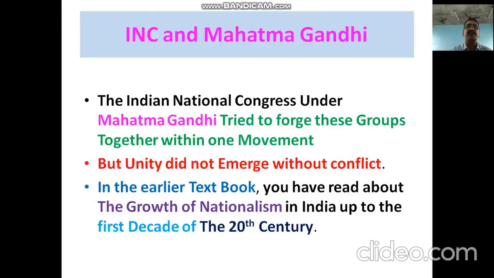And then in such a situation, the Indian National Congress, INC, organized all the peoples systematically and removed all the differences, different opinions, different communities, castes, and religions. They removed all those differences and organized the Indian National Congress movement.